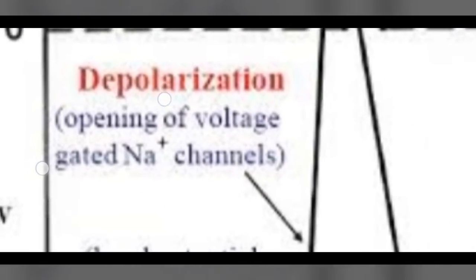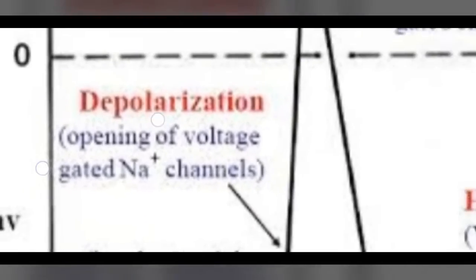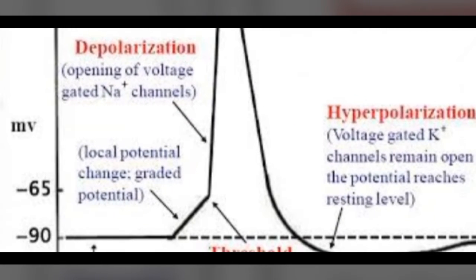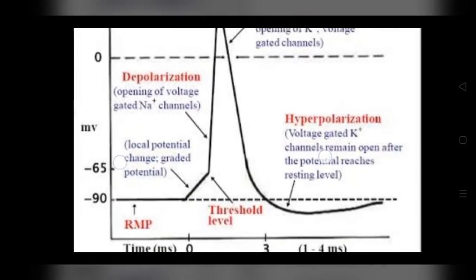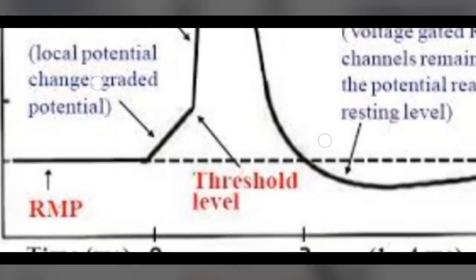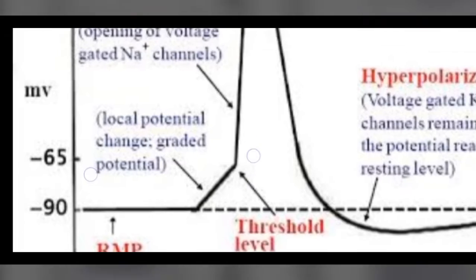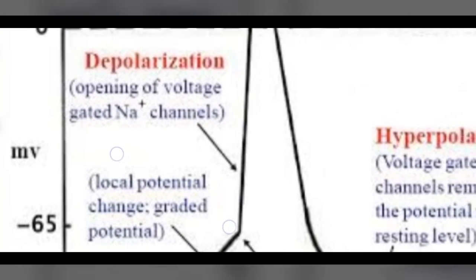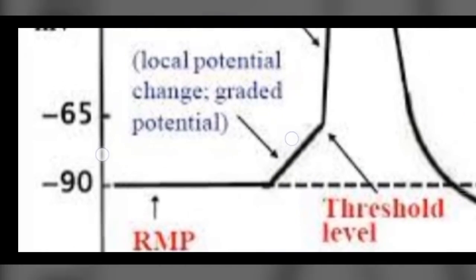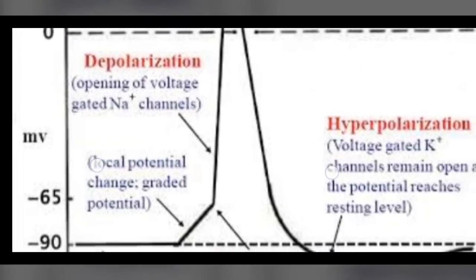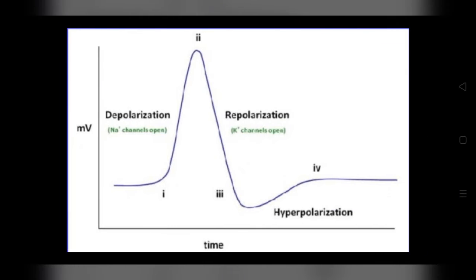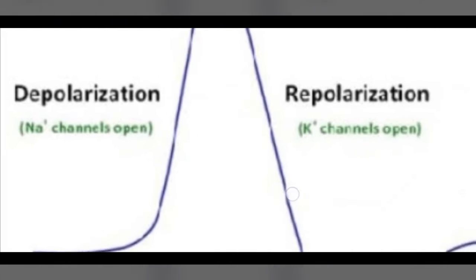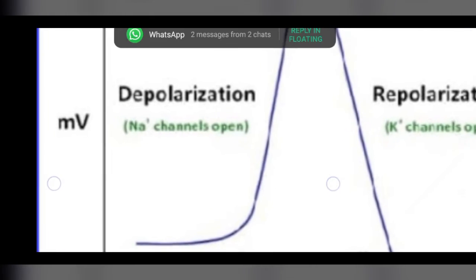In early depolarization, this is very slow. It takes place by sodium influx. Influx means inflow of sodium. This is caused due to the sodium ion inflow, and then reduction of potassium efflux. Efflux means outflow. This is the outflow of potassium ions from the cells. So the early depolarization is slow, which takes place with sodium influx and reduction of potassium efflux.